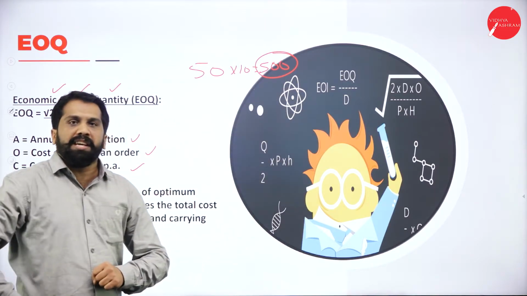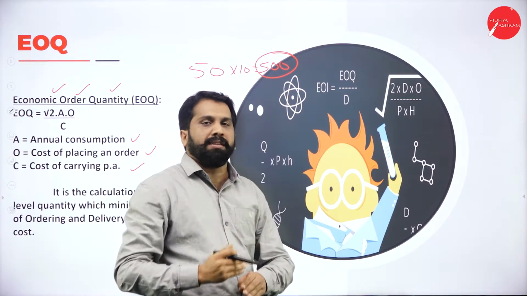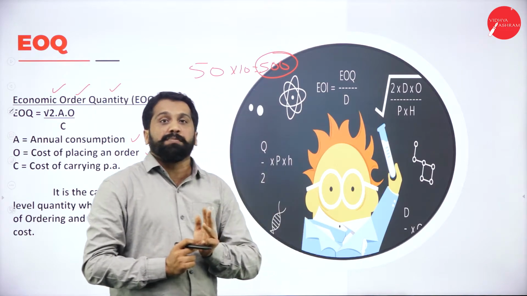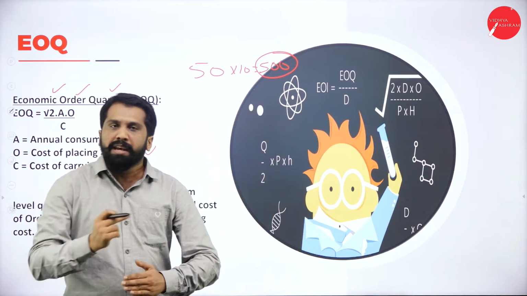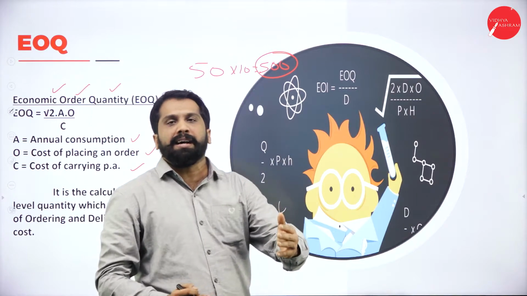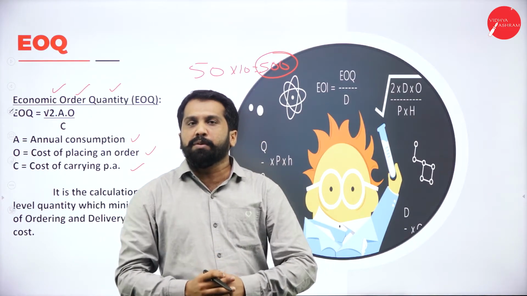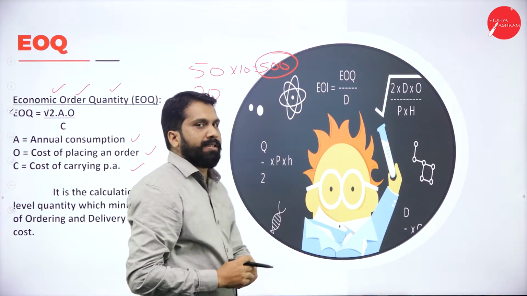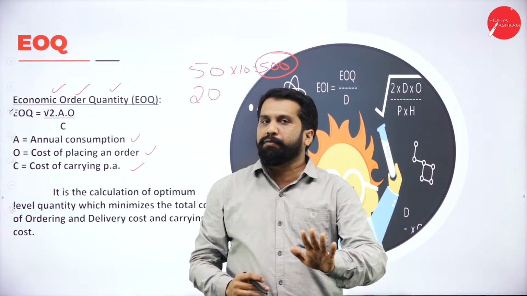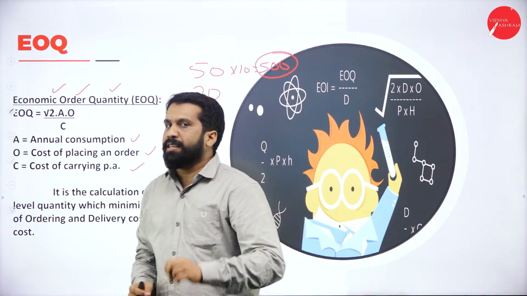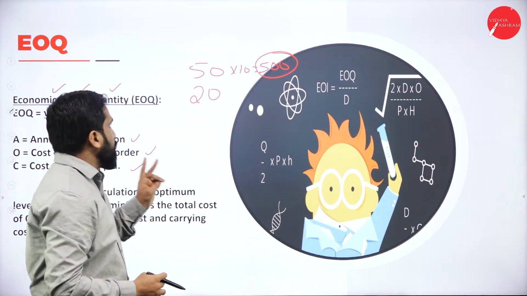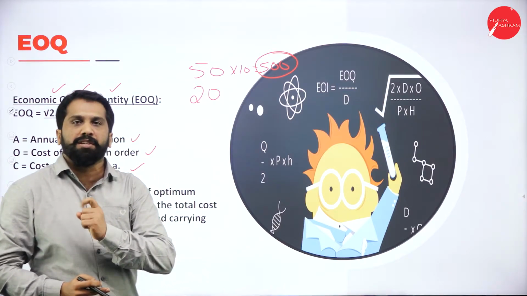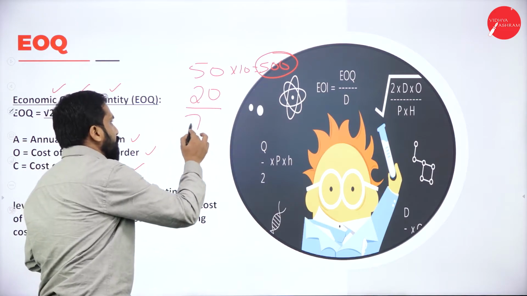Now, individually, if you have to go and bring it, the cost of the book is 50. Along with that, there is transportation for the individual. The individual has to go to the shop and bring the book, and will spend around 20 rupees for fuel expenses. What is the book price? 50. What are your fuel expenses? Almost 20. So for a single book, individually, you have spent 70 rupees.